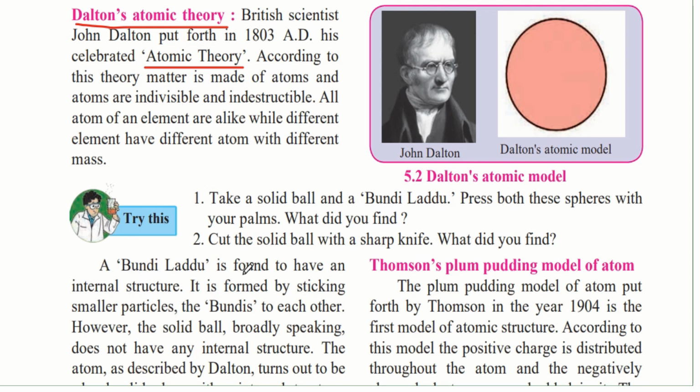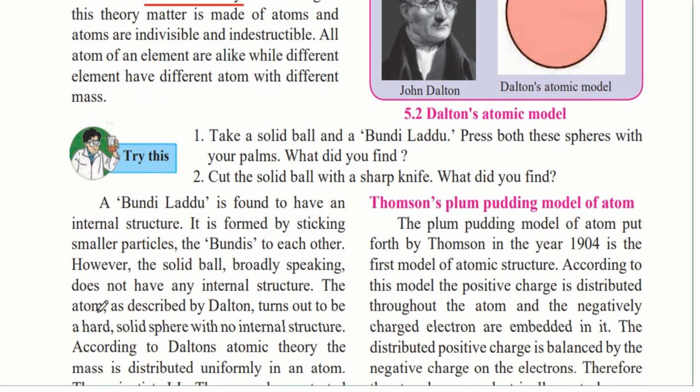A bundi laddu is found to have an internal structure. It is formed by sticking smaller particles, the bundis, to each other. So if you notice very carefully, a bundi laddu is made of smaller bundis sticking together. However, the solid ball, broadly speaking, does not have any internal structure. So when you cut this ball as such, you will not find any smaller particles that are stuck to each other, like how we found in the bundi laddu. The atom, as described by Dalton, turns out to be a hard solid sphere with no internal structure.